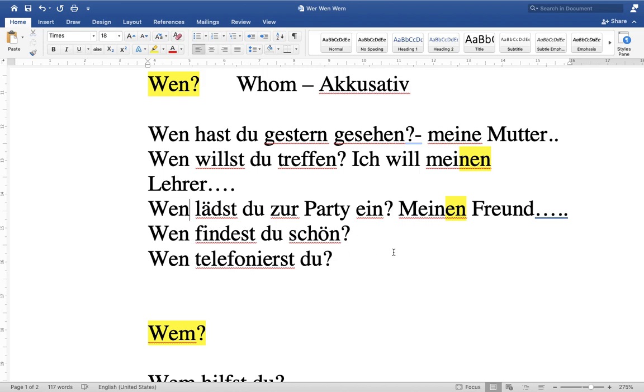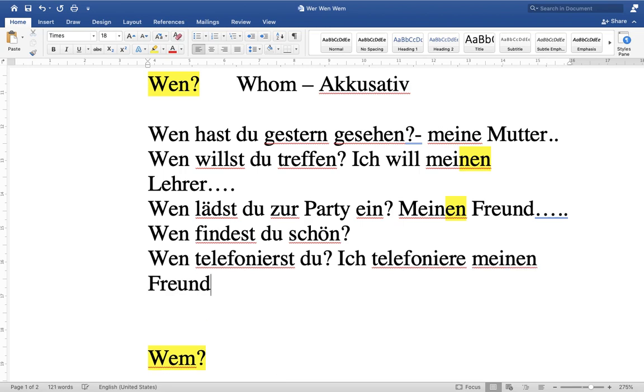Then, Wen rufst du an? Whom are you calling? Meinen Lehrer telefoniere ich, or ich telefoniere meinen Freund. I am giving you examples of mostly the masculine case so that you understand the accusative case. Otherwise, meine Freundin, or you can say meine Oma. These are all accusative, meinen, because masculine changes into en.